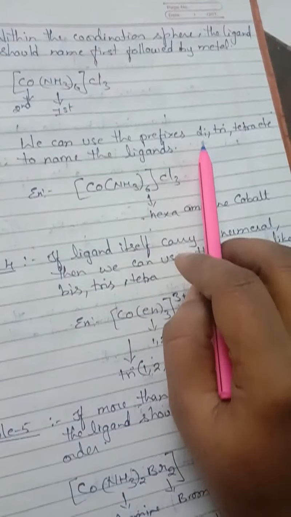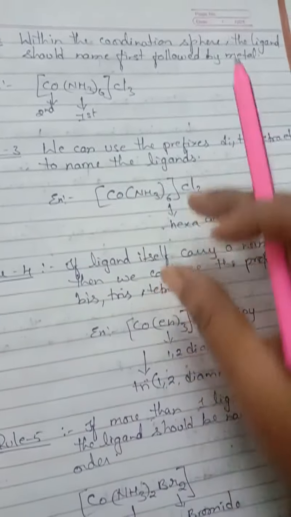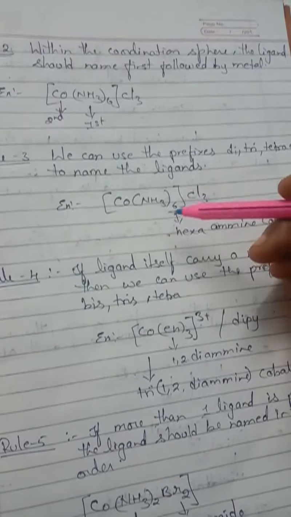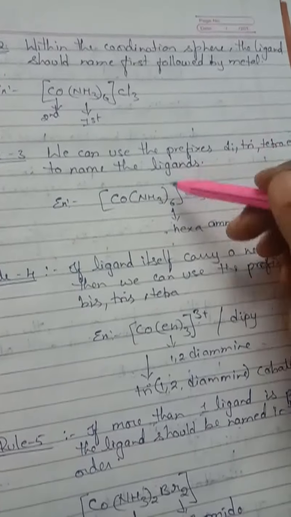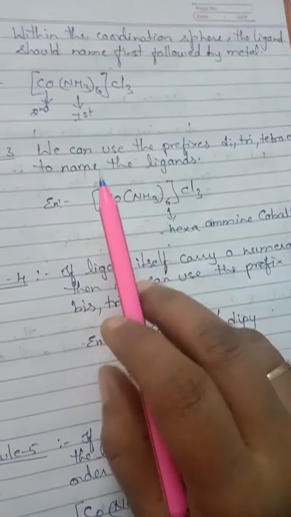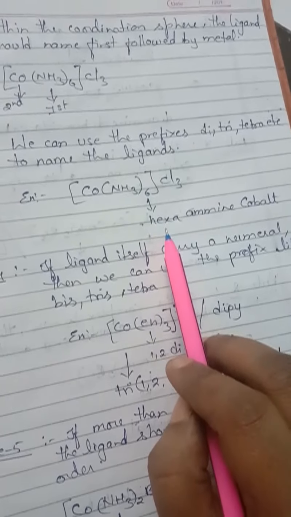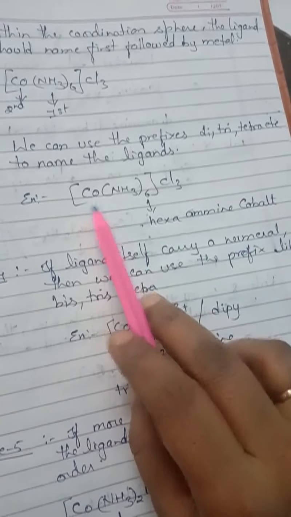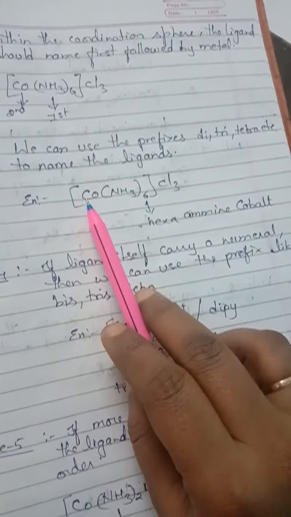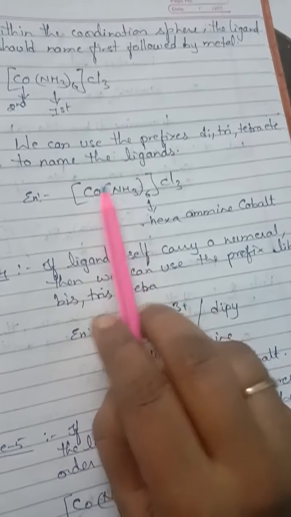And third rule, we can use prefixes like di, tri, tetra, etc. with the name of the ligands. So look at here, for the name of the ligands, if they have any numerals, you can write di, tri, tetra, penta, hexa, hepta, like that. So that is the third rule. Look at here, 6 means hexa. Hexaamine cobalt. First you have to give preference to the ligand, isn't it? Then we move to the metal. So this is the third rule.